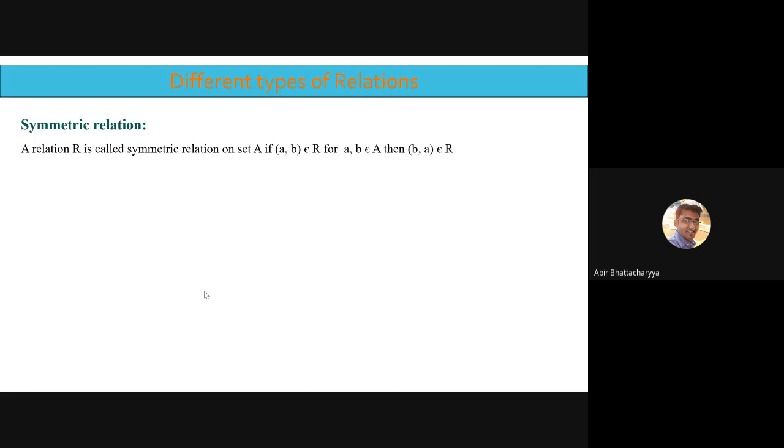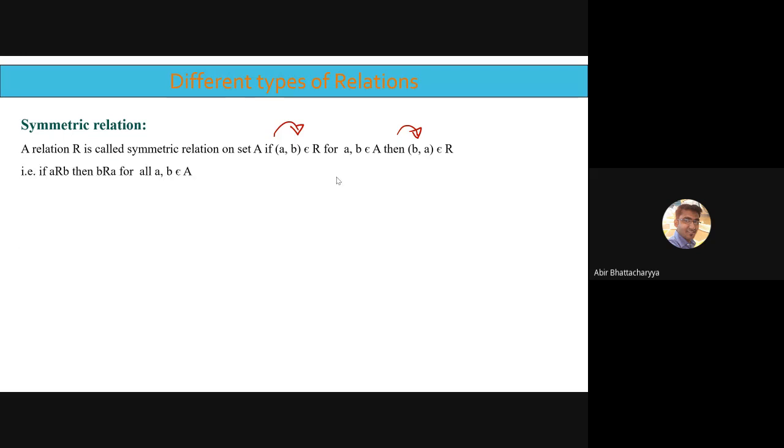Try to follow the definition. Definition is saying if A related to B, then B related to A, for A, B belonging to the set A. This is the condition.